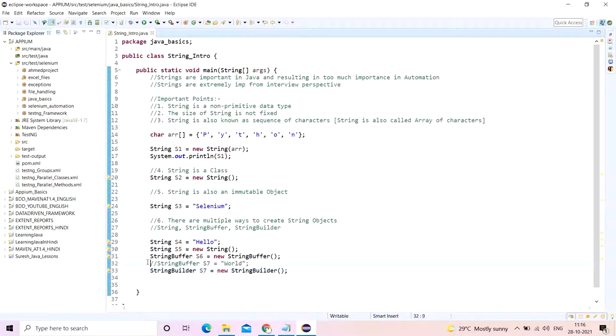You can put this one as a 7th point, that you cannot create a string buffer object directly like this, and neither can you create like this. You cannot just write something like this. This will also not work. I'm just telling you. So these are the 7 points which you need to remember.